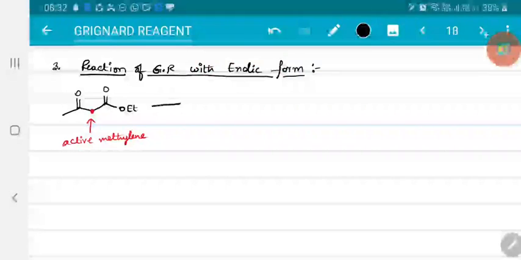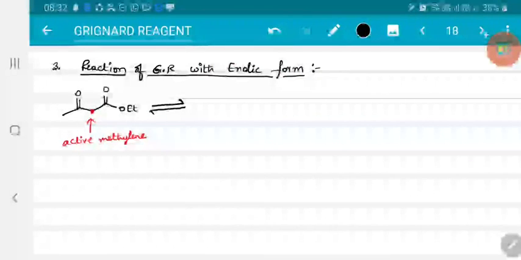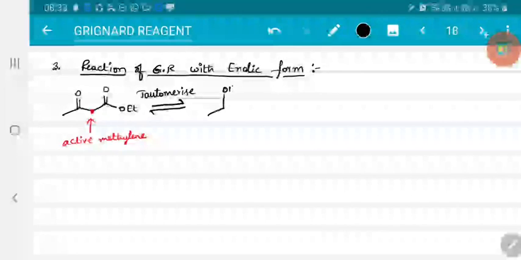So this will first undergo tautomerization. When this tautomerizes, this bond will be shifted here. This goes back, forming alcohol. This is the OH group. There will be a double bond here. This is C double bond O ethyl. This enol form is stable because of hydrogen bonding and also extension of conjugation.